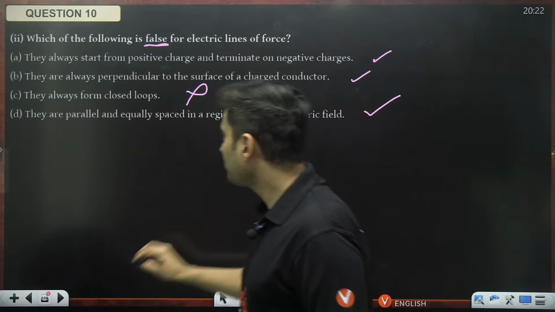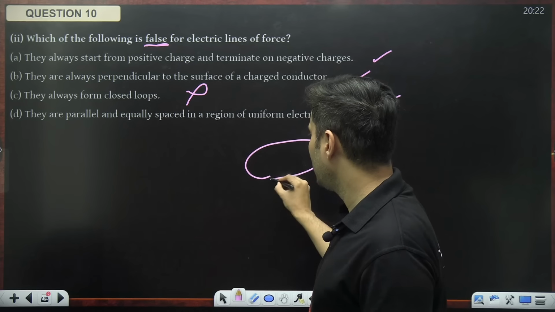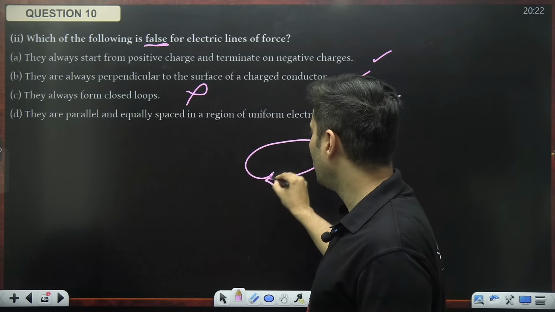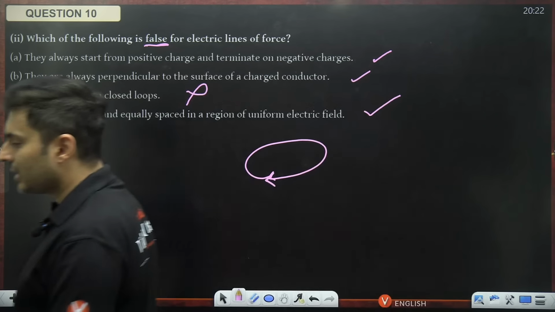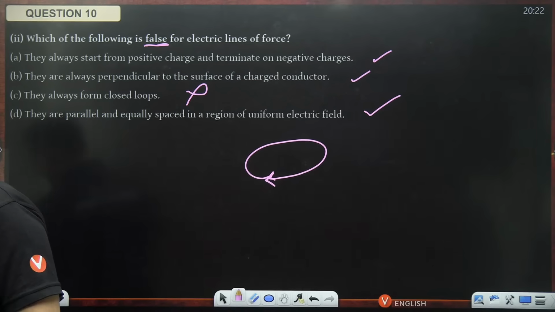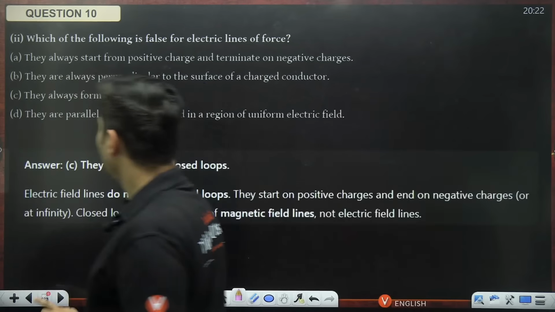Meaning, this is not allowed for the electric fields which are generated from a static charge. That is okay for a magnetic field. Let's go to the next one.